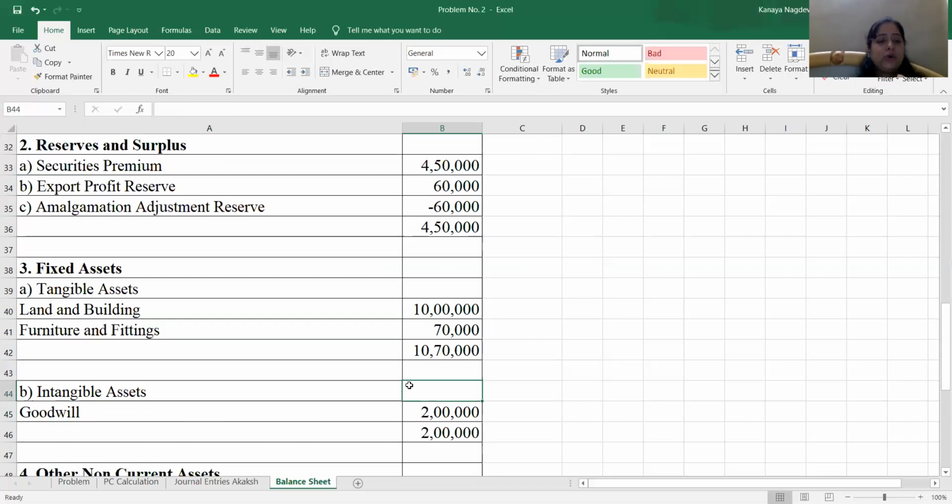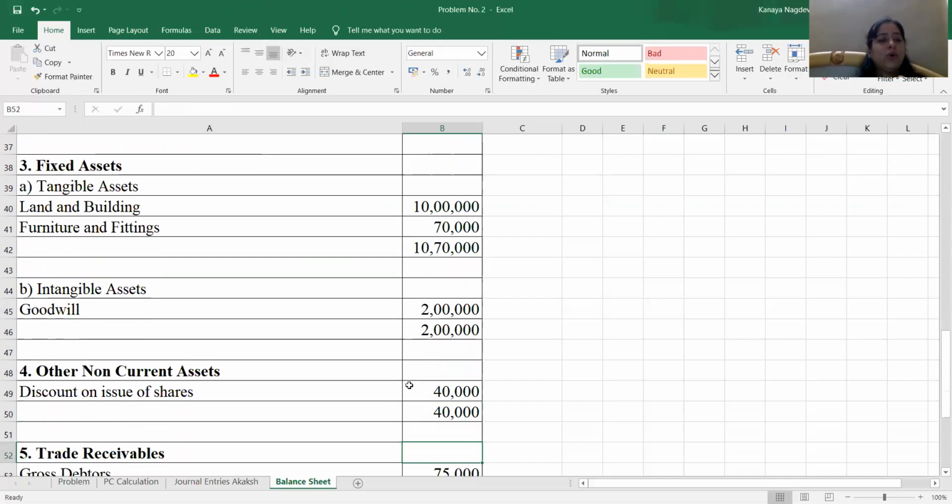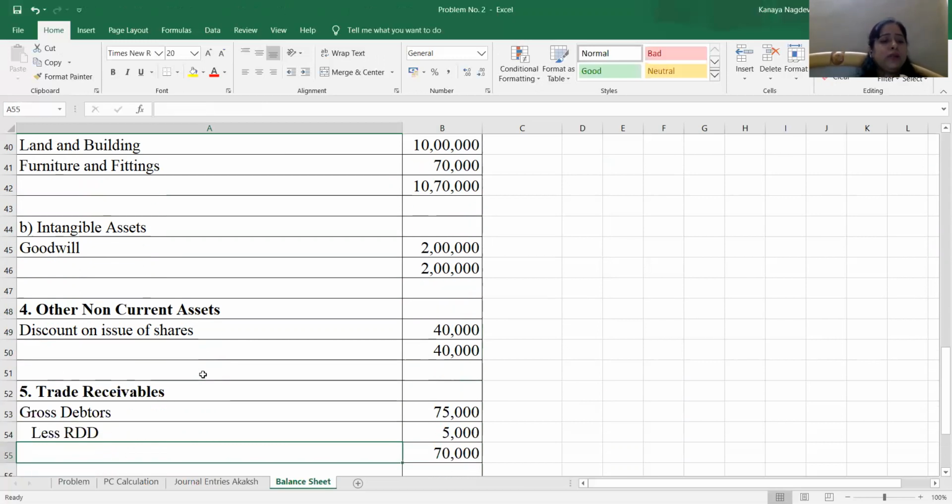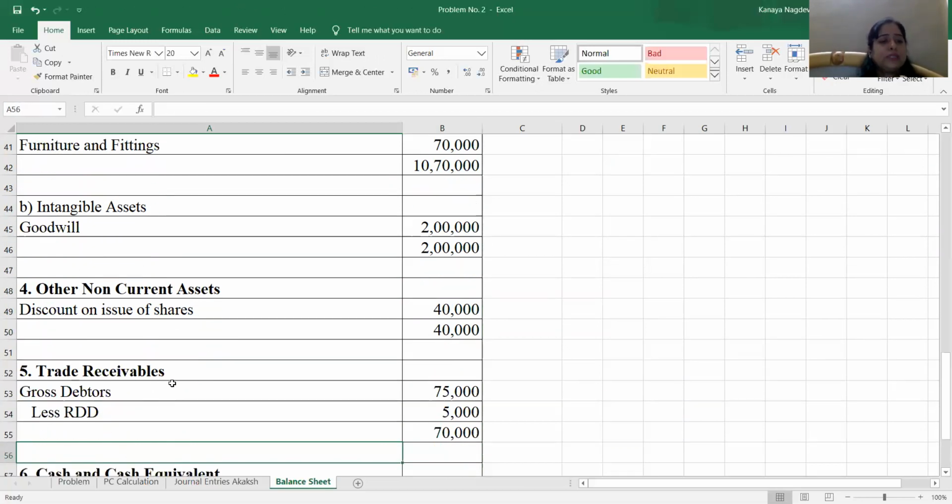After that, other non-current asset. We said discount is to be recorded as other non-current asset. Discount on issue of shares, 40,000. Since we don't know within what period of time the company is going to write off this discount, it is to be considered as other non-current asset. After that, trade receivable, there is no need for a note. You can do this calculation in the balance sheet itself. Gross debtors are 75,000 less RDD 5,000, so debtors are to be recorded at 70,000.